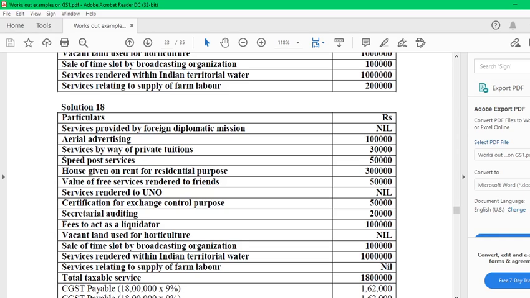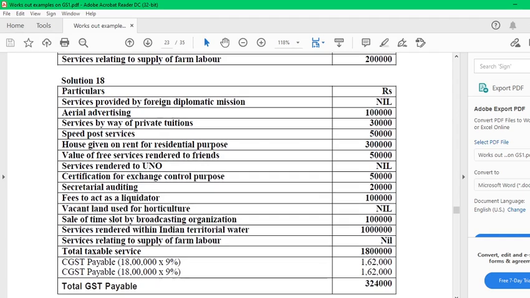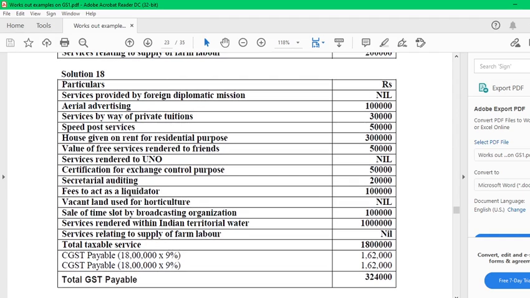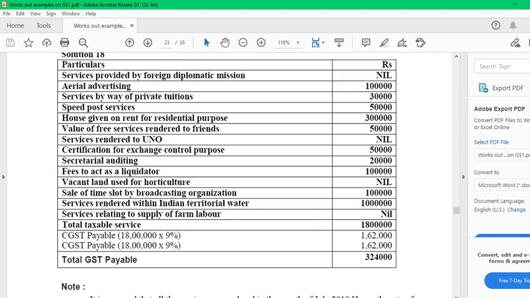Sale of time slot, once again it is taxable. Service rendered within India is territorial taxable. Service relating to supply of farm labor is exempted. Total taxable service is 18 lakhs provided by 140, and this is only one invoice. Therefore, it is within the state, so two taxes, CGST and SGST, at the rate of 18%. If the rate is not given, default is 18%. 18 divided by 2 is 9, and that is GST payable.